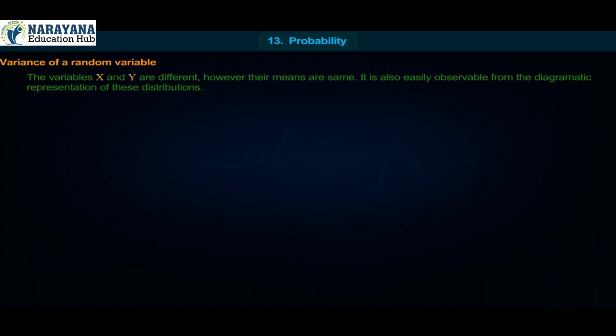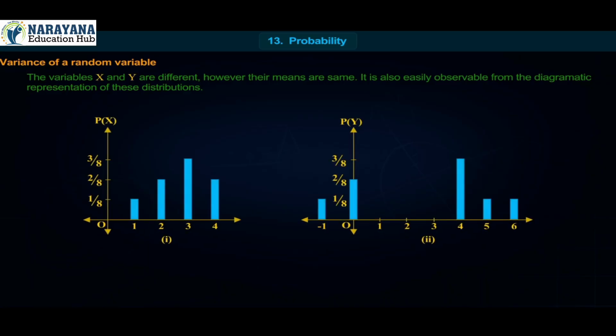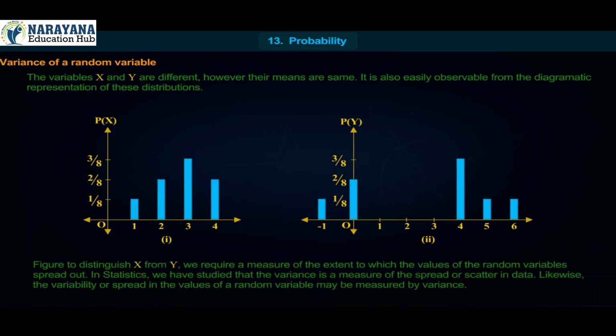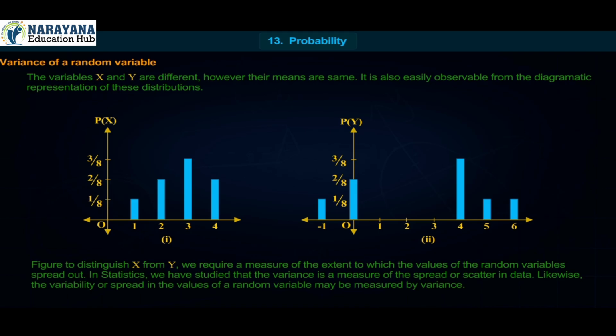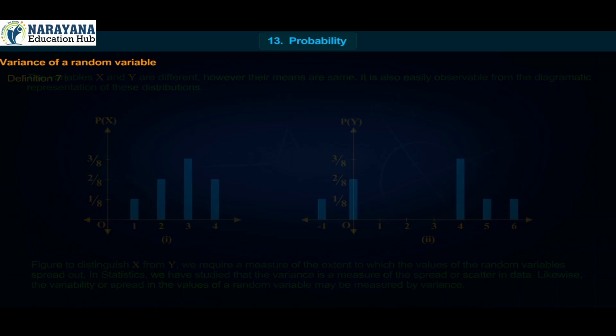The variables x and y are different. However, their means are the same. It is also easily observable from the diagrammatic representation of these distributions. To distinguish x from y, we require a measure of the extent to which the values of the random variables spread out. In statistics, we have studied that the variance is a measure of the spread or scatter in data. Likewise, the variability or spread in the values of a random variable may be measured by variance.